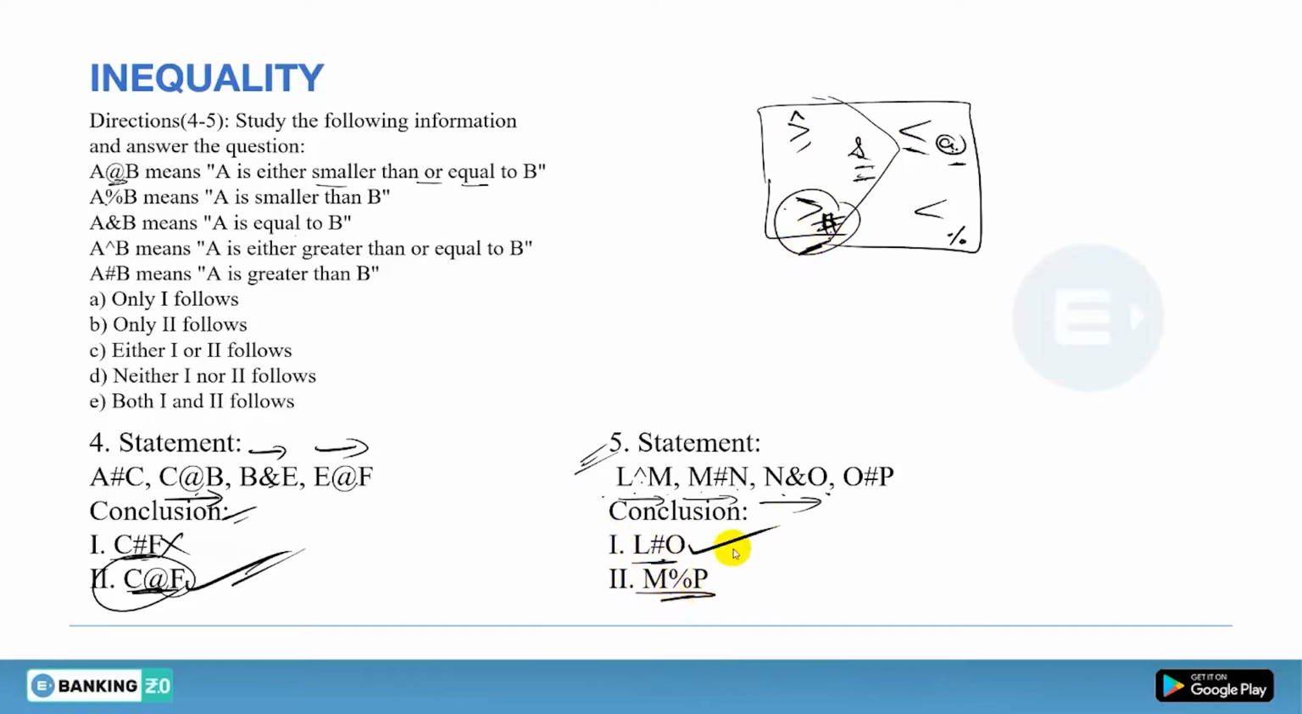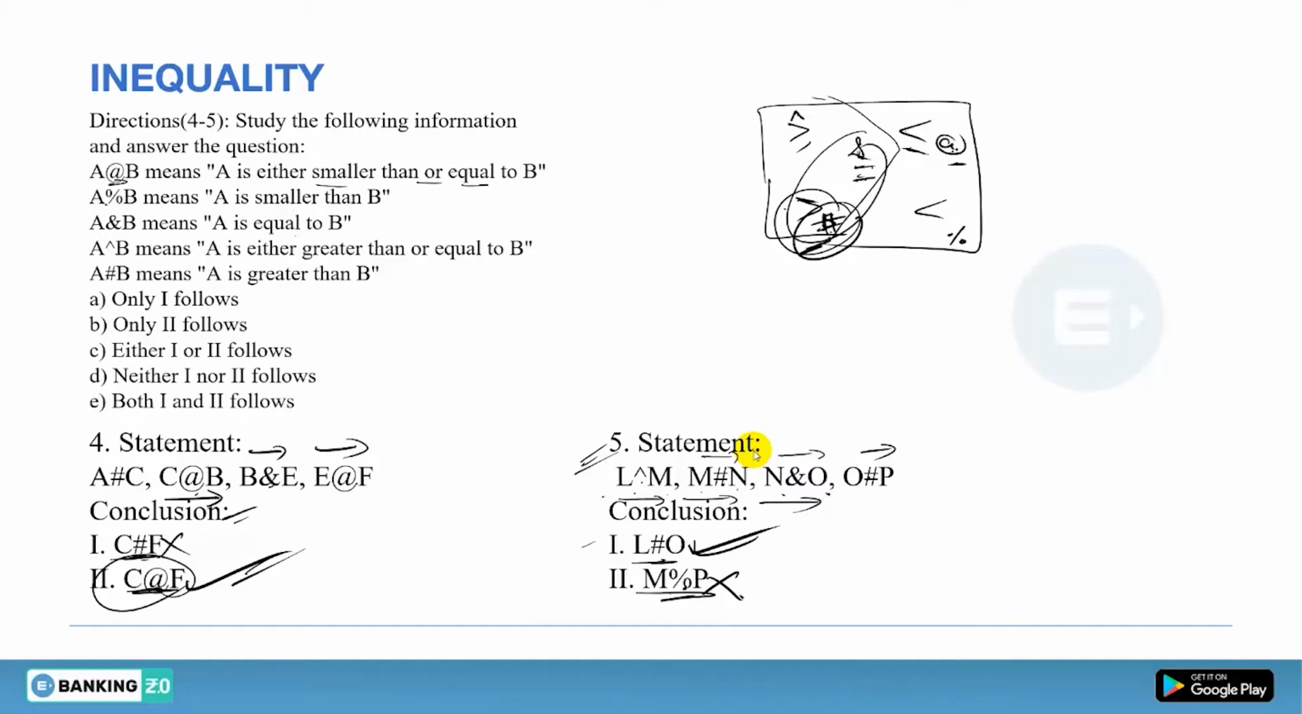Now next is M to P. So M to N, N to O, and O to P. So and, hash and hash. So between and and hash, the final conclusion will be hash, but there you have percentage, so this will be wrong. So only first follows for question number 5. Clear? So we have solved the homework question.